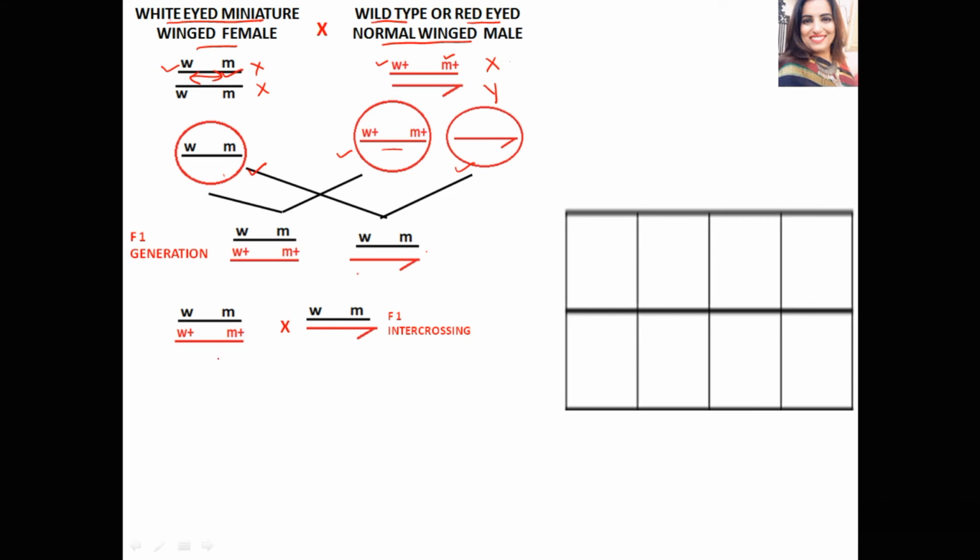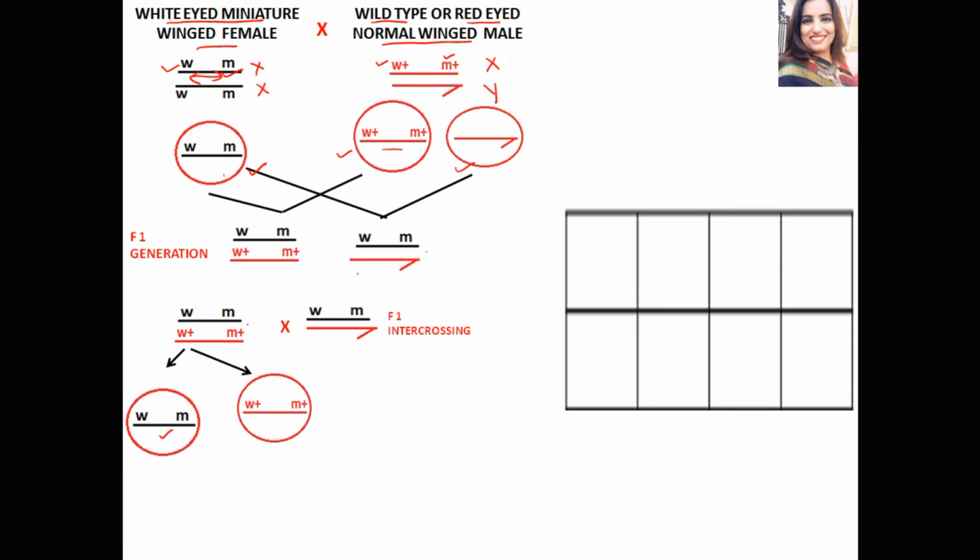Then Morgan intercrossed these F1 generation individuals to obtain F2 individuals. Again we will assume gamete formation with crossing over and without crossing over. First, let us take up gamete formation without crossing over. Without crossing over, one gamete formed has an X chromosome with WM genes and another gamete has an X chromosome with W plus M plus genes.